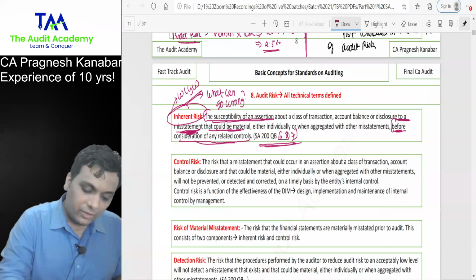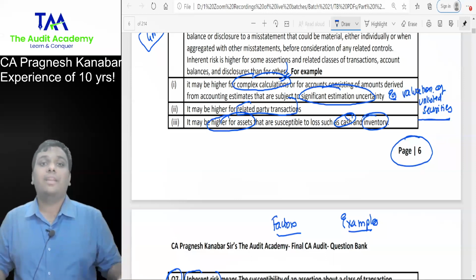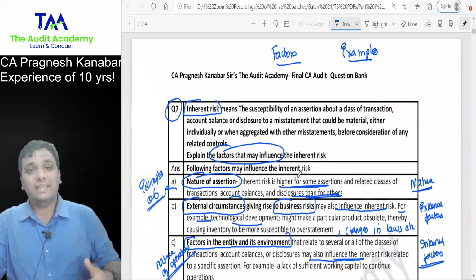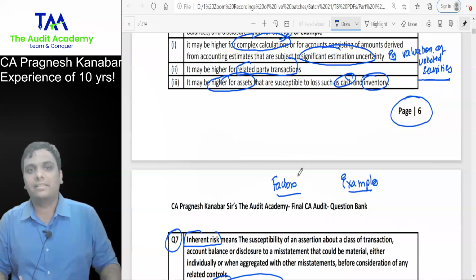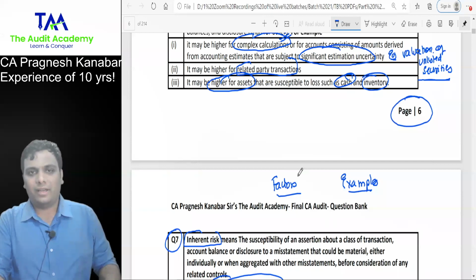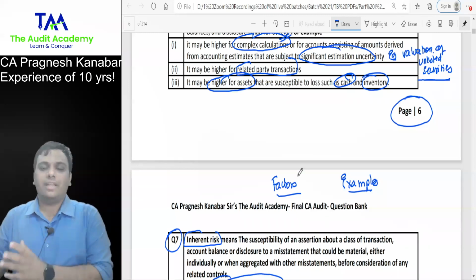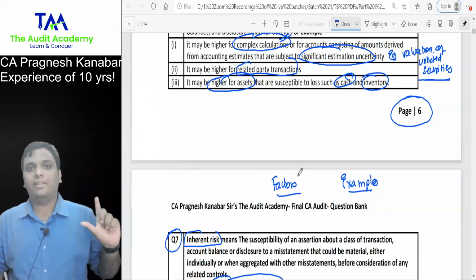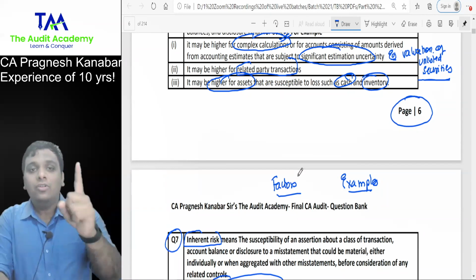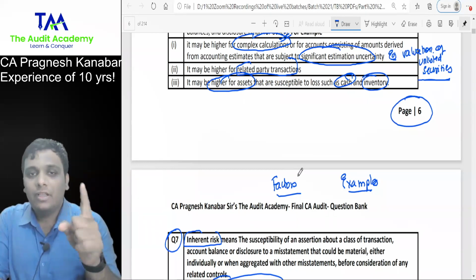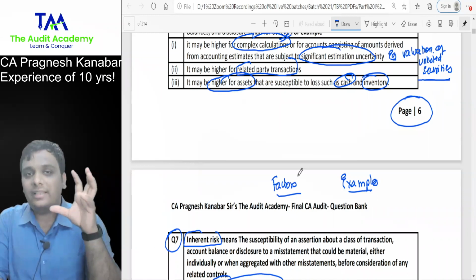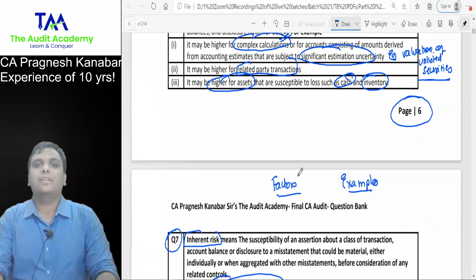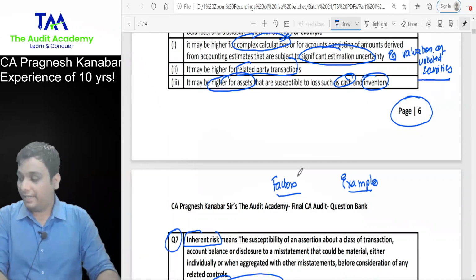In my question bank, I'm so sorry, but I don't write the attempt reference. Because question number 6 and 7, both the questions have never been asked in exams. One question has been asked at inter CA, one question at final CA. If I give the attempt reference and the marks, I know you are a lazy person. You may end up referring to only the past examination questions and you will not refer to other questions. I'm sorry to say this because even I have been a student, so I know what kind of shortcuts we adopt at the end.